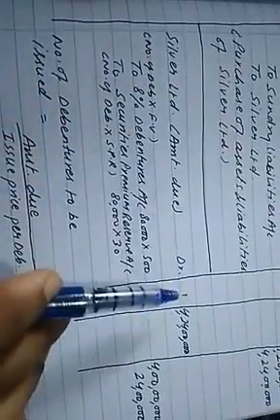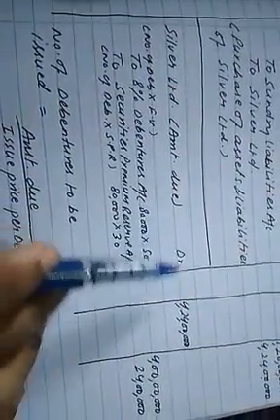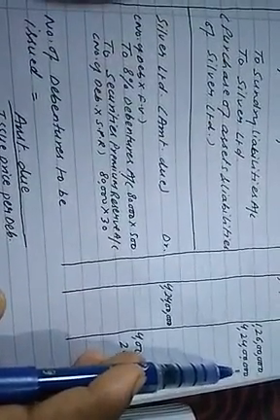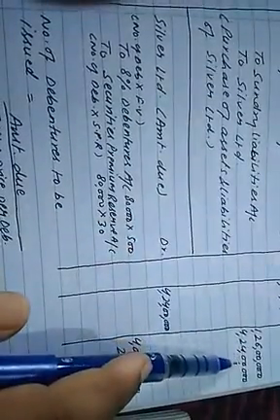Silver Limited account: see the amount due, 4 crore 24 lakh. The same amount will be shown here. See what I have written within the bracket: the amount due to Silver Limited was 4 crore 24 lakh, and the same amount will be written here.